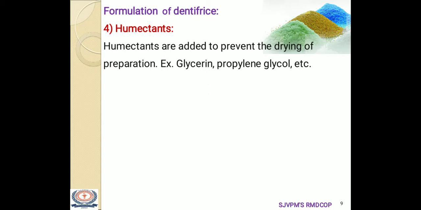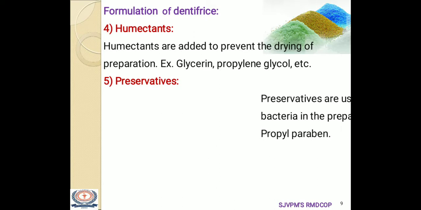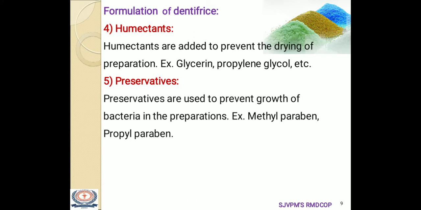These agents preserve moisture in the preparation and avoid its drying out. The next ingredients are preservatives. Preservatives are used to prevent growth of bacteria in the preparation. Examples are methyl paraben and propyl paraben.